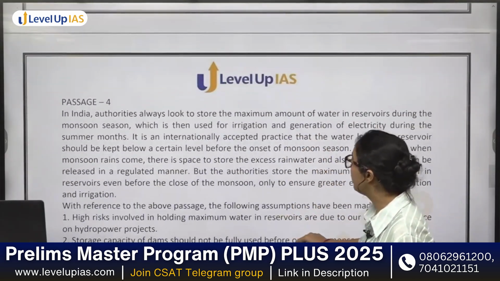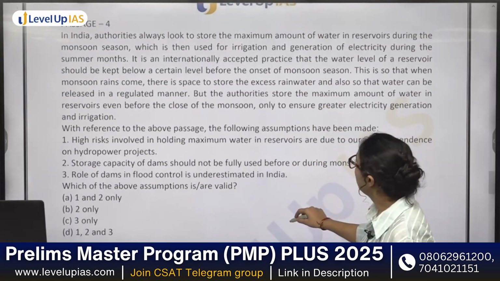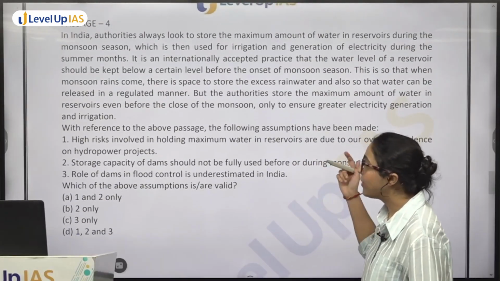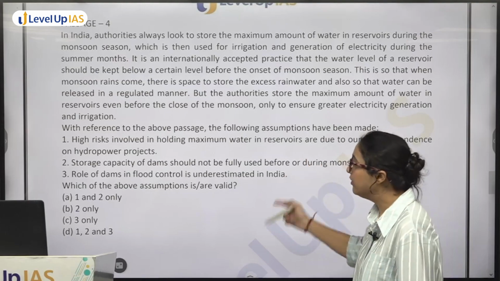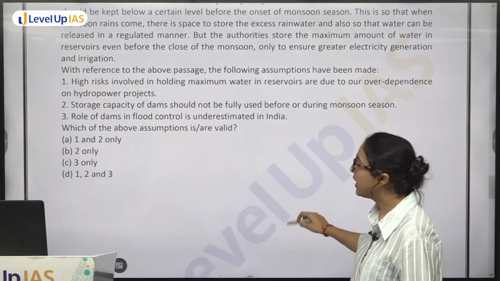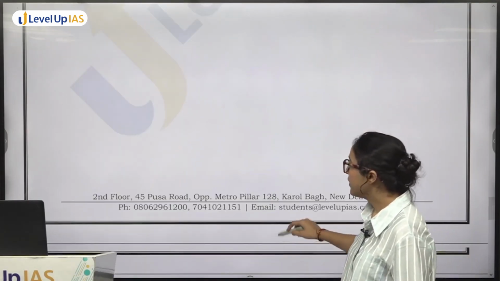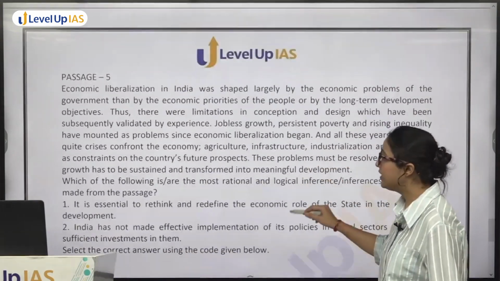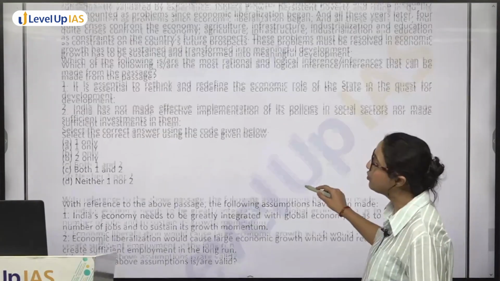Then you have passage 4. Okay, again now this is the passage of average length also, and then you have options such that you can do elimination. And passage 5, with this you have 2 questions.